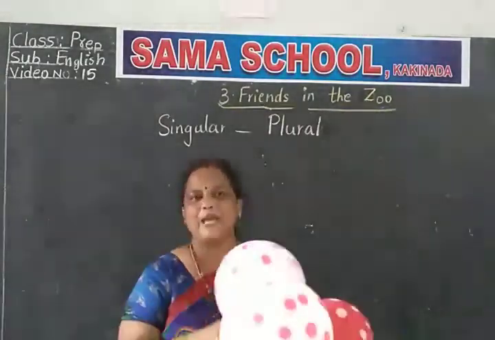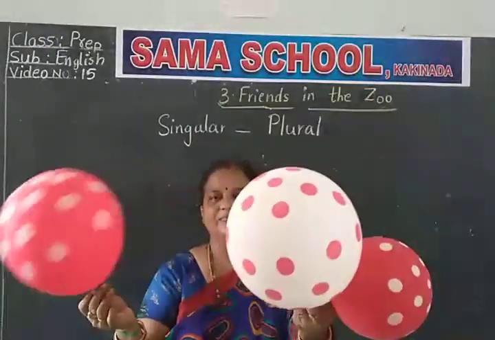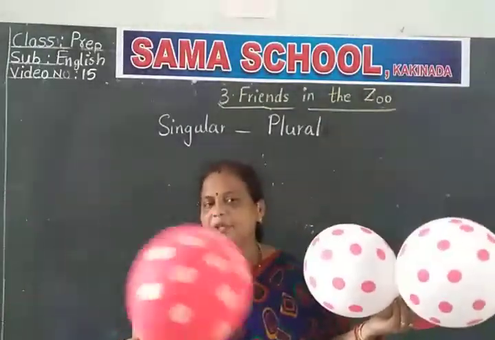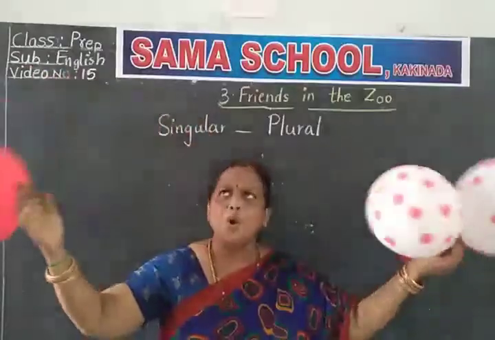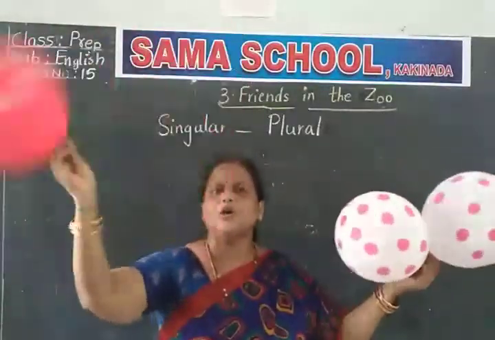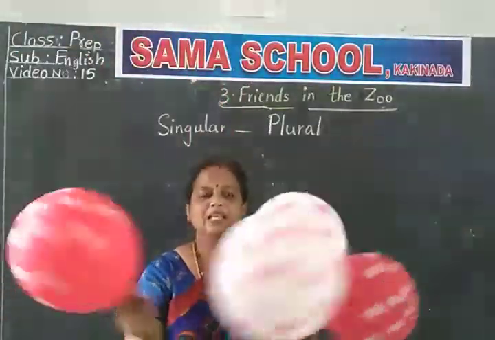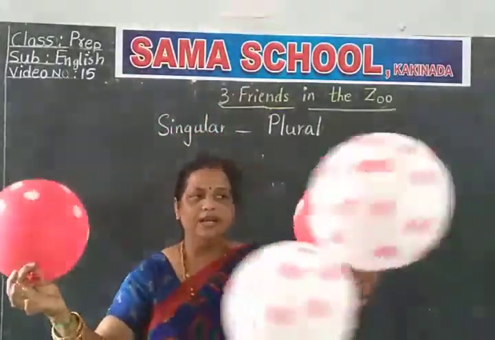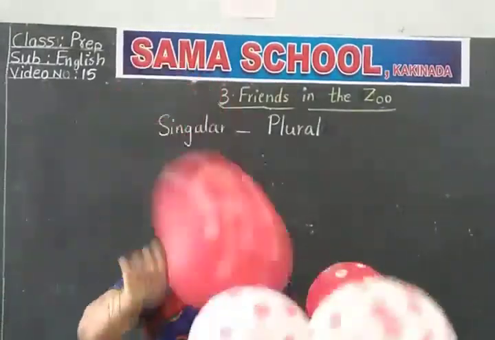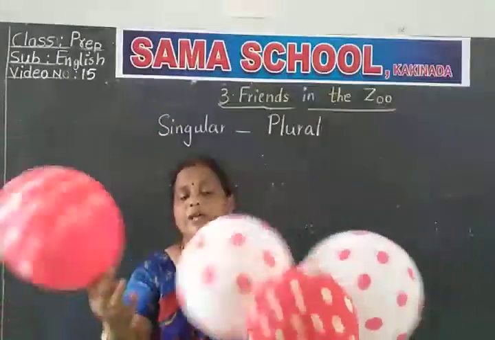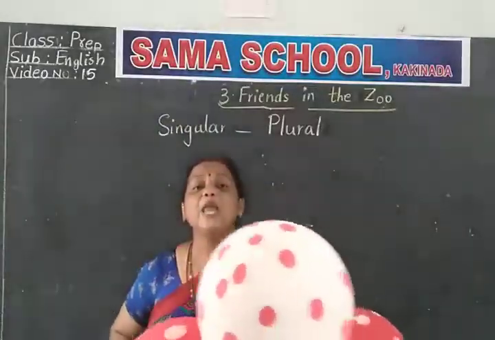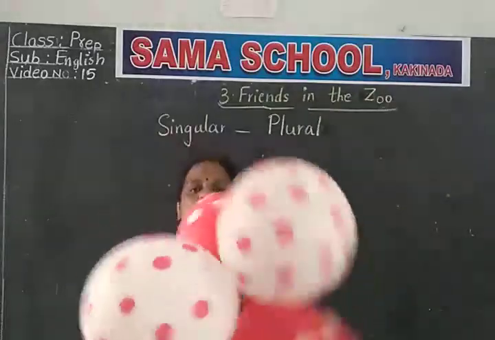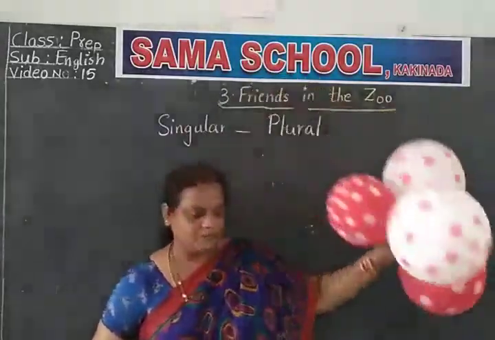Number of balloons. See, Amma. For your birthday, do you put one balloon? No, you put more balloons. You decorate your room with full balloons. If it is one, you should say balloon. Now you see many: 1, 2, 3, 4, more. What do you say? Balloons. What do you say, Amma, quickly? Balloons. Next.